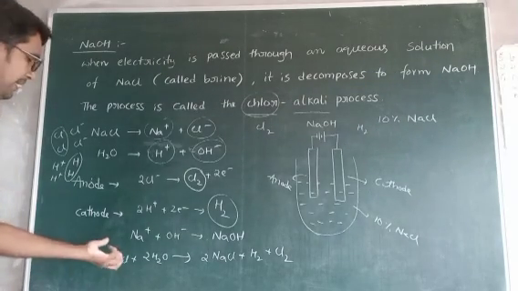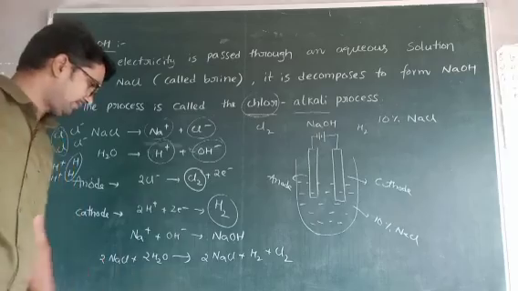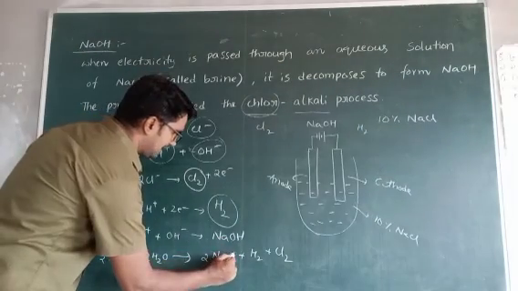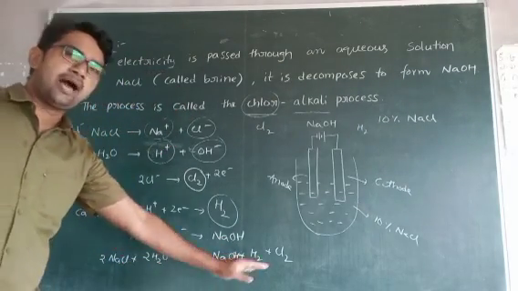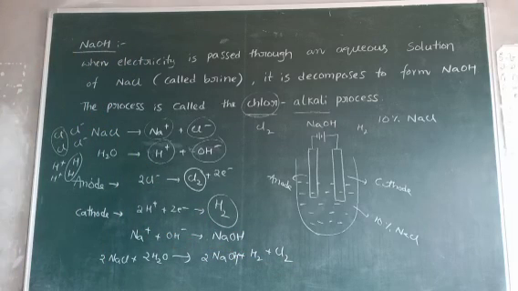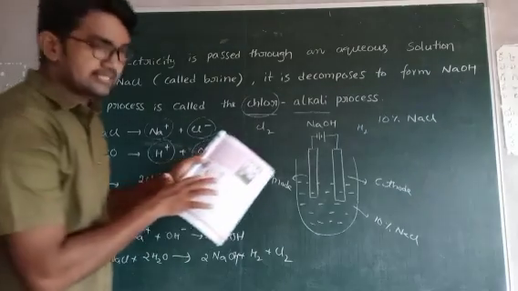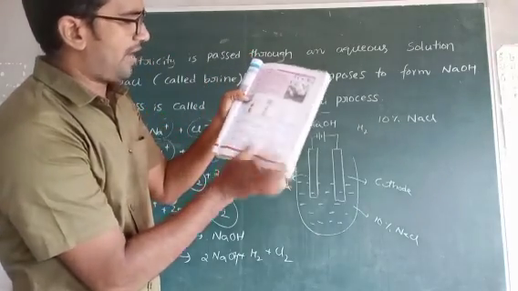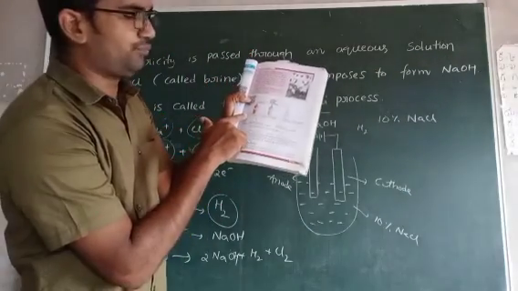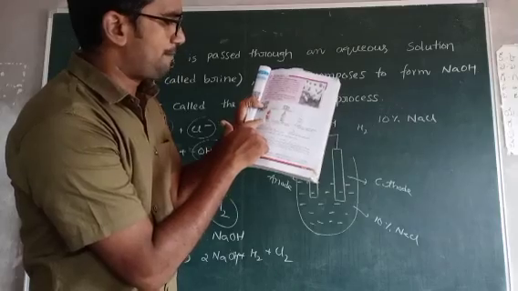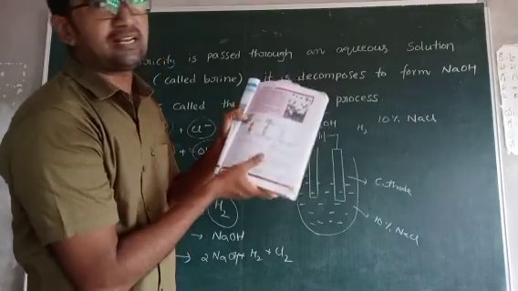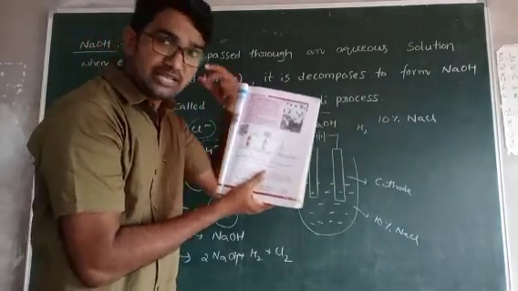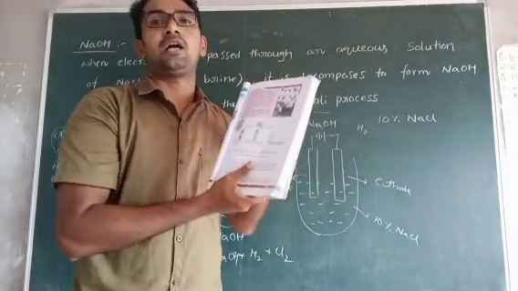Right? So by using NaCl, we can prepare, I made a mistake, NaOH, sodium hydroxide, hydrogen gas, and also chlorine gas. Right? So in our textbook, hydrogen gas, one diagram is given here. What are the uses of hydrogen? Hydrogen is used as fuel, and also margarine, ammonia for fertilizers. Means hydrogen is used for the preparation of other compounds.